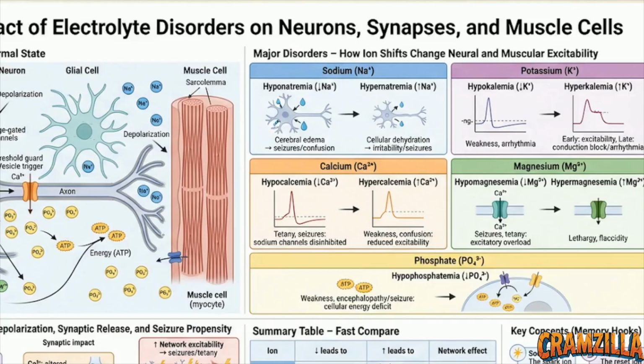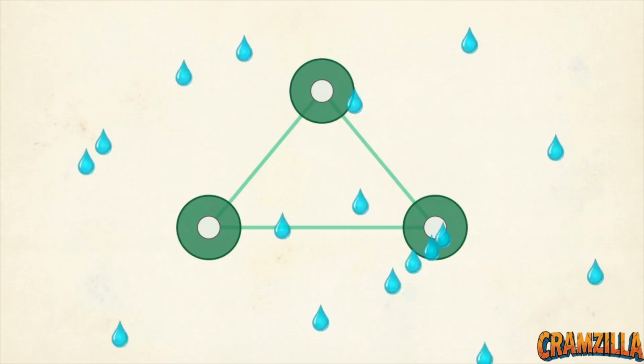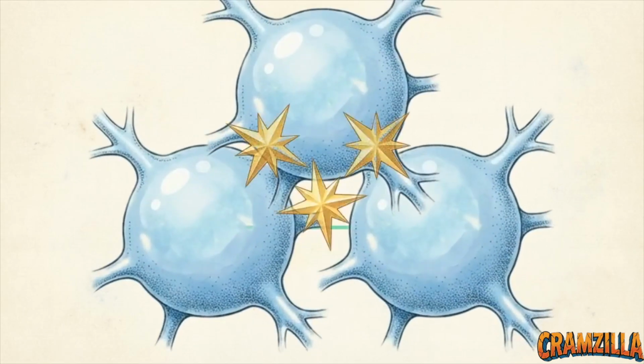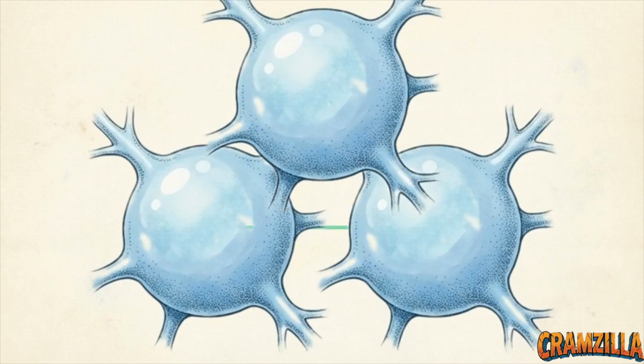This section of the diagram outlines the major disorders of sodium, starting with hyponatremia. Dropping extracellular sodium lowers tonicity outside the cell, creating an osmotic gradient. To balance this, water aggressively shifts into the brain cells. The neurons and surrounding glial cells physically swell. This cerebral edema drastically compresses extracellular space. The physical crowding mechanically raises network excitability, triggering confusion and seizures.